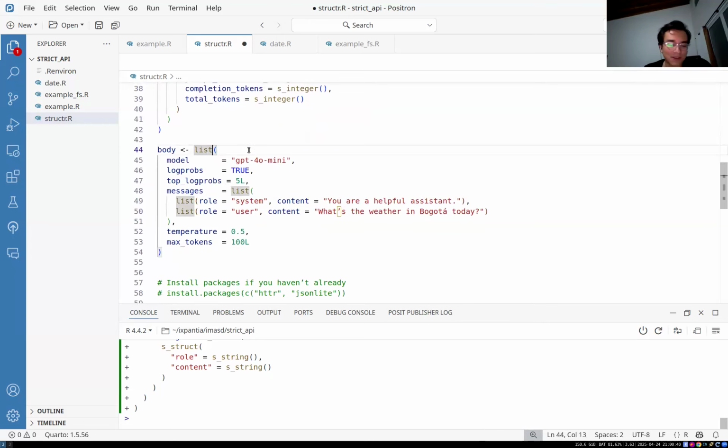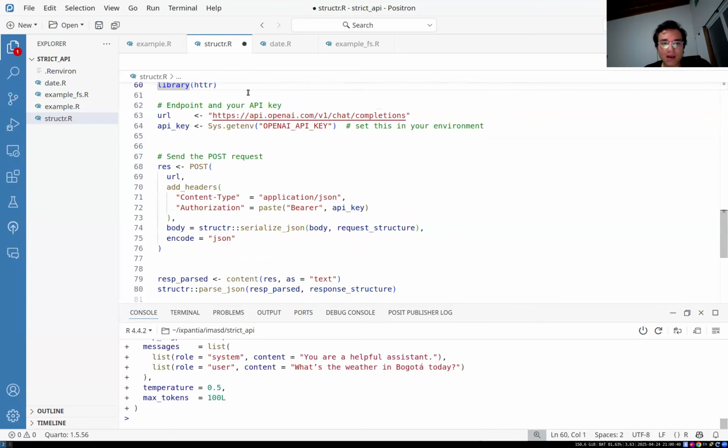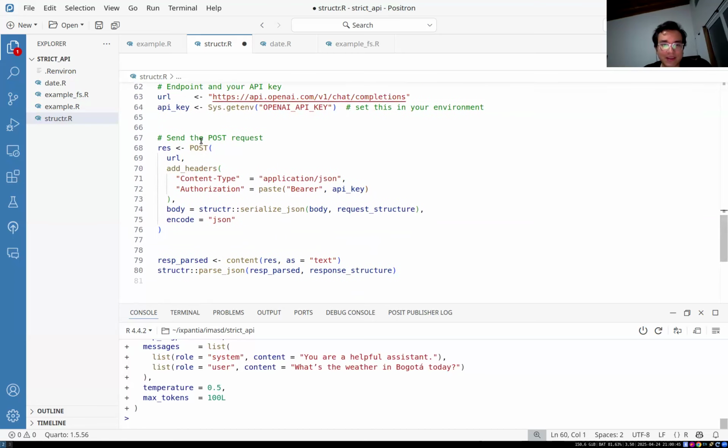We can now get into the fun part. We define here a body, for example. I already have my API key loaded in memory.